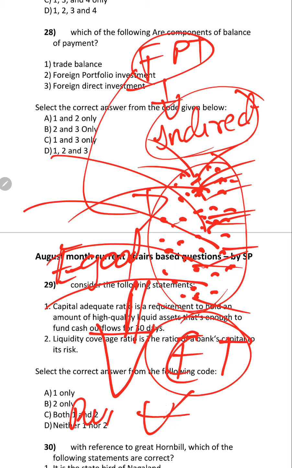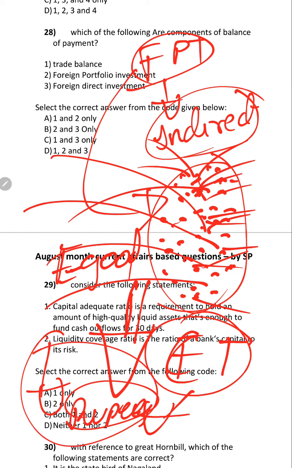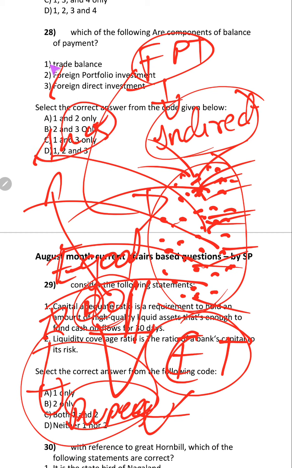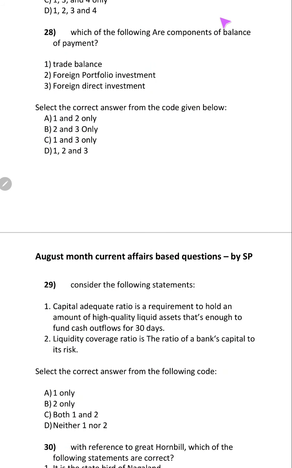Our rupee value will fall. This is known as depreciation. When rupee value falls, what happens? Inflation will increase. Inflation increases, unemployment increases, and growth will be affected. So answer is D here.